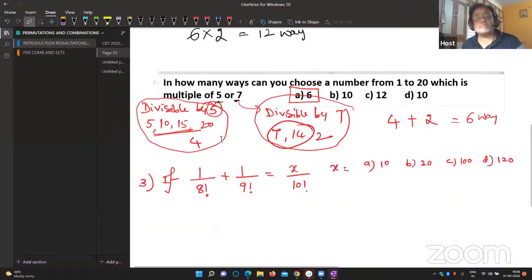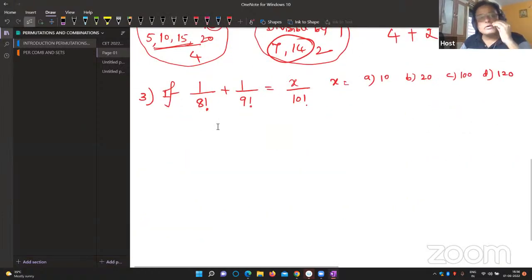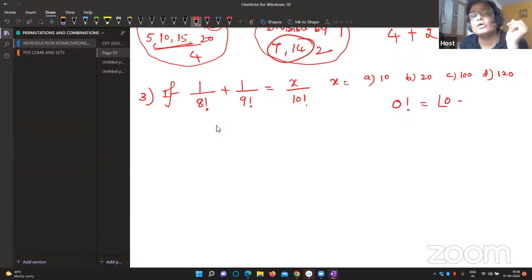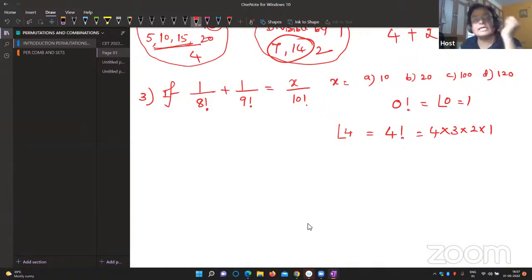Now, look at one more example. First, factorial notation, once again I'll give you an introduction. Always, 0 factorial is equal to 1. My dear students, listen carefully. What is 4 factorial? 4 means start from 4 and reduce up to 1: 4 into 3 into 2 into 1. 4 factorial means start from 4 and reach up to 1 in the reverse direction.